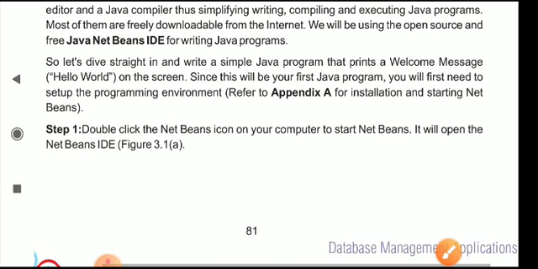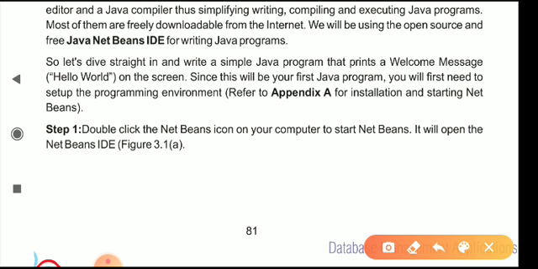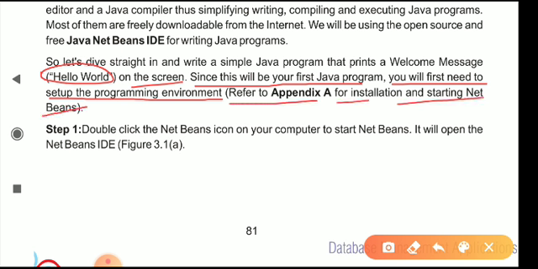So moving on, let's dive straight in and write a simple Java program that prints a welcome message, hello world, on the screen. You will be taught how to print a line, that is, say hello world on the screen. Since this will be your first Java program, you will first need to set up the programming environment. Refer to Appendix A for installation and starting NetBeans.